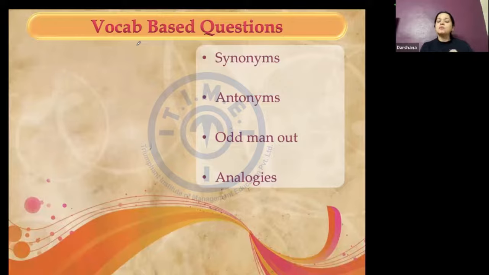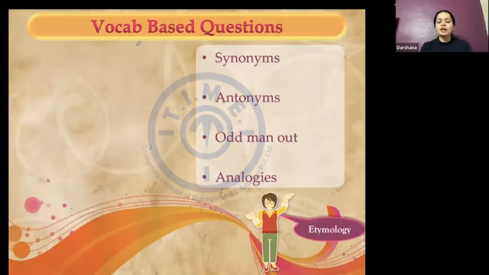Which is why it is extremely important to be able to understand the knack of remembering these words, which may not be possible just by learning them by heart, because we all are humans, we have our limitations, and it may not practically be possible to do rote learning. So what is it that we do? We take help of what we call etymology.